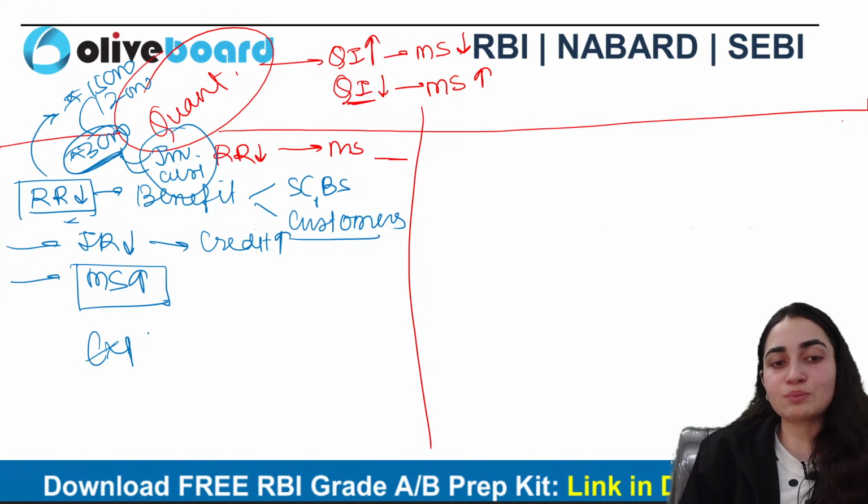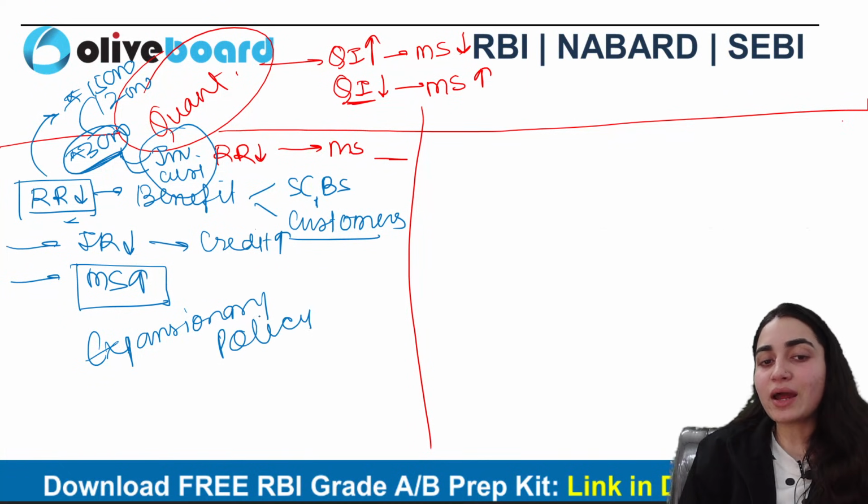This is known as expansionary policy. What is getting expanded here? That is specifically the money supply in an economy.